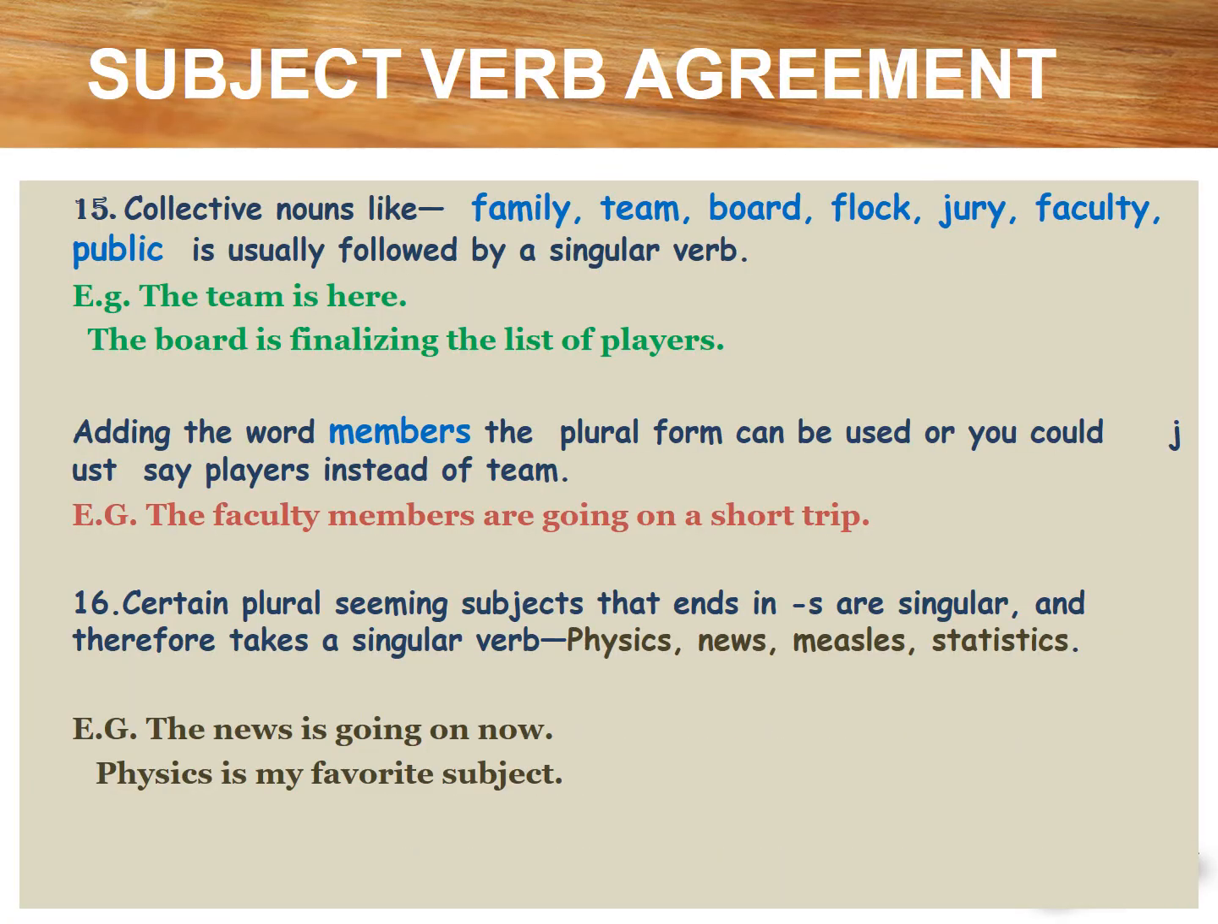Collective nouns like family, team, board, flock, jury, faculty, public is usually followed by a singular verb. For example, the team is here. The board is finalizing the list of players. It's considered as one unit. Hence, we have the singular form of the verb is. Now, adding the word members converts it into the plural form. For example, you can say the faculty members are going on a short trip.